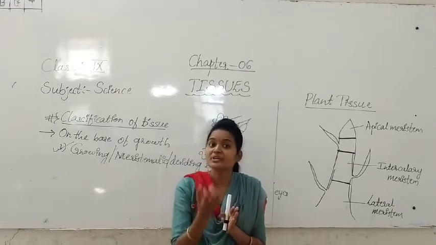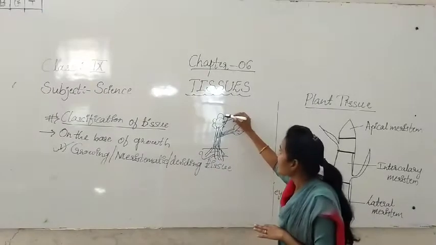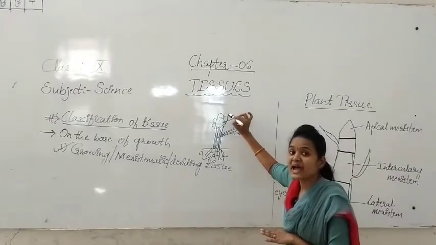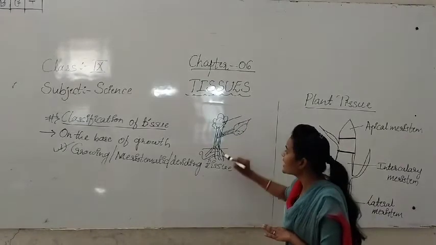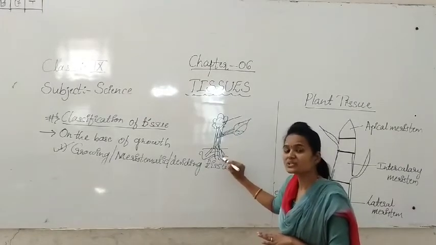In the part of the root growth will be going on, and at the upper part, the apical region, or the tip, growth will be going on.